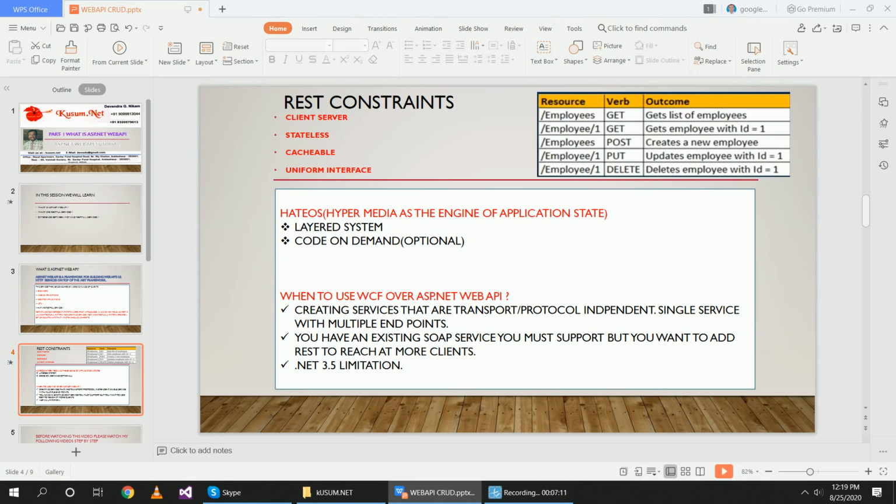WCF services are also good, but there are some limitations with .NET 3.5 and some more architectural patterns. So Web API is useful.